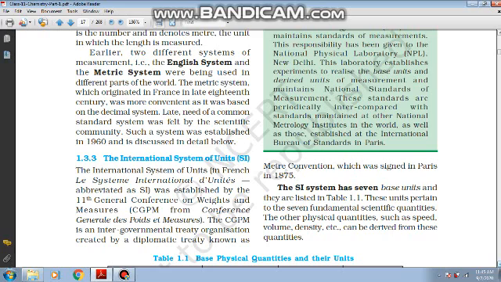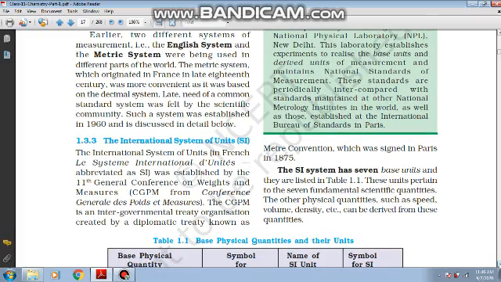That is, in Britain, if you go, the people will follow the English system of measurement, which is called FPS: F for foot for the length measurement, P for pound for the measurement of weight, and S for the second for the measurement of time. But in the metric system, like if you go to the USA and other places in the American continent, you will find people measuring in meters for the length, kilograms for the weight, and seconds for the time. But we cannot change the units of measurement every time we travel from one place to another. So there is a need to have some uniform system.